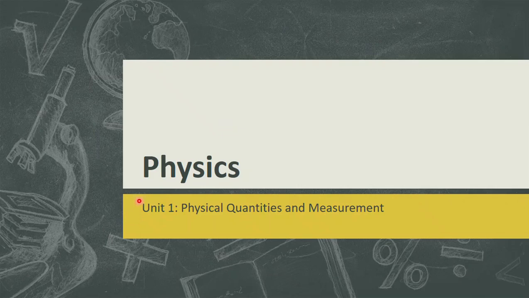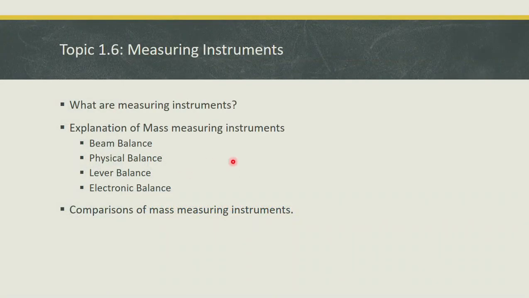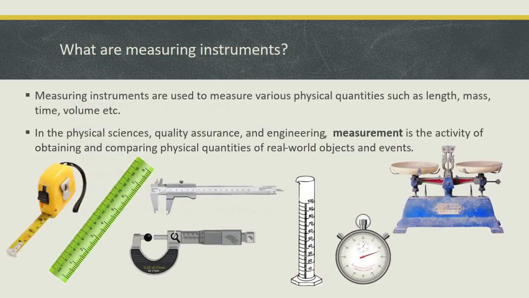Assalamu alaikum students. The topic of today's lecture is measuring instruments, in which we particularly discuss the mass measuring instruments. We discuss beam balance, physical balance, lever balance and electronic balance. And at the end of this lecture we compare the accuracies of these mass measuring instruments by comparing their least counts. So let's start our lecture.